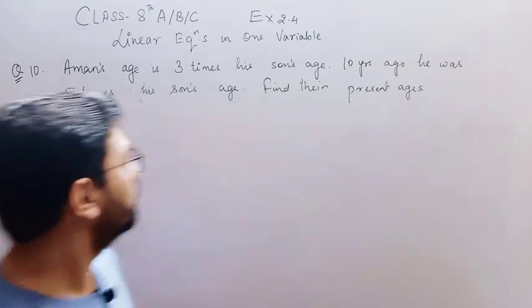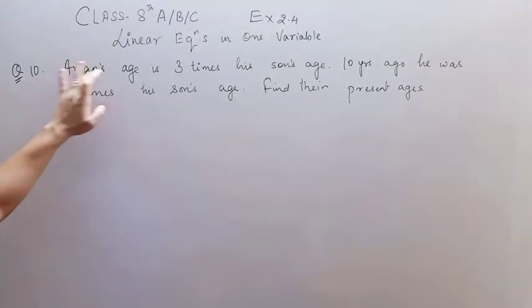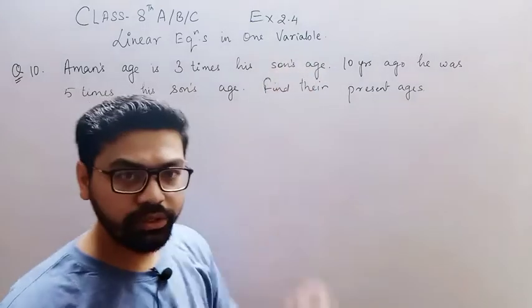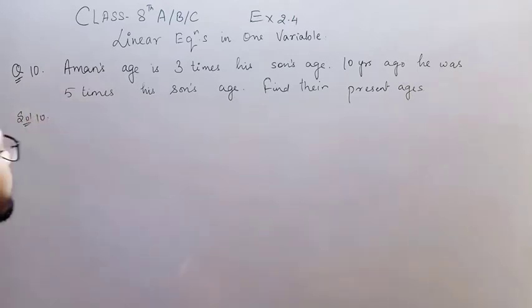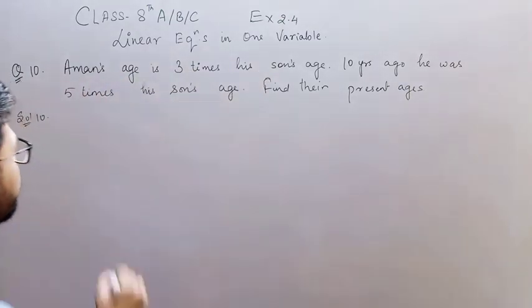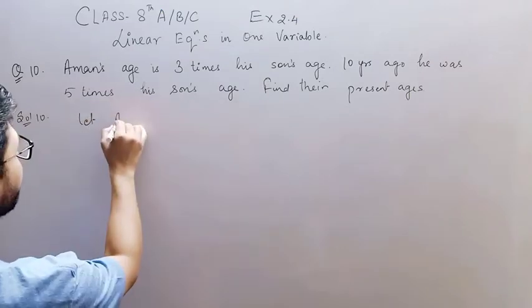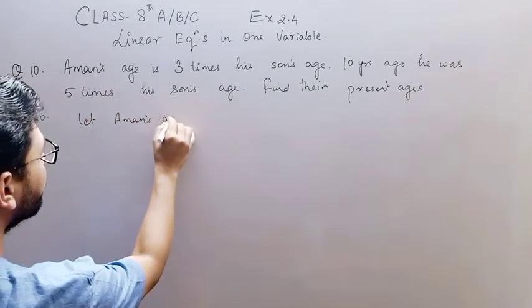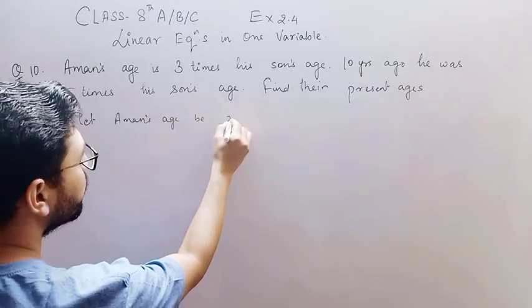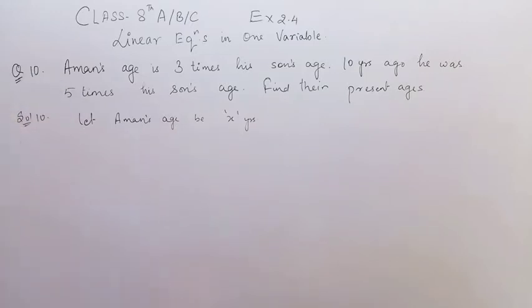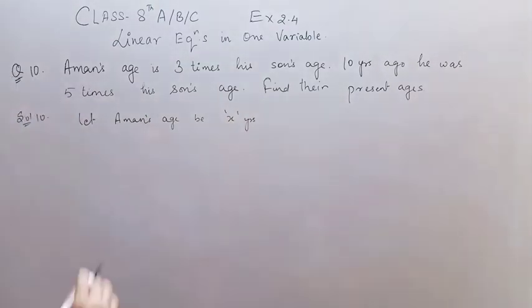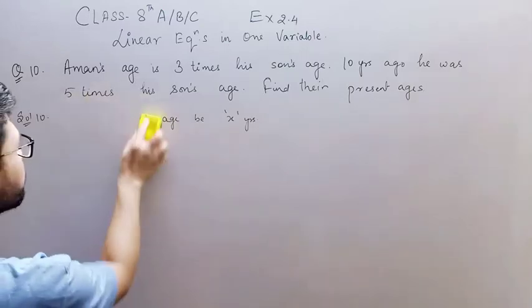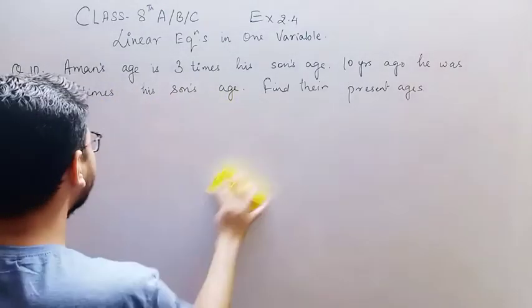ask me. Now the 10th question is, Aman's age is 3 times his son's age. So let Aman's age be x years. Then Aman's age is 3 times his son's age.